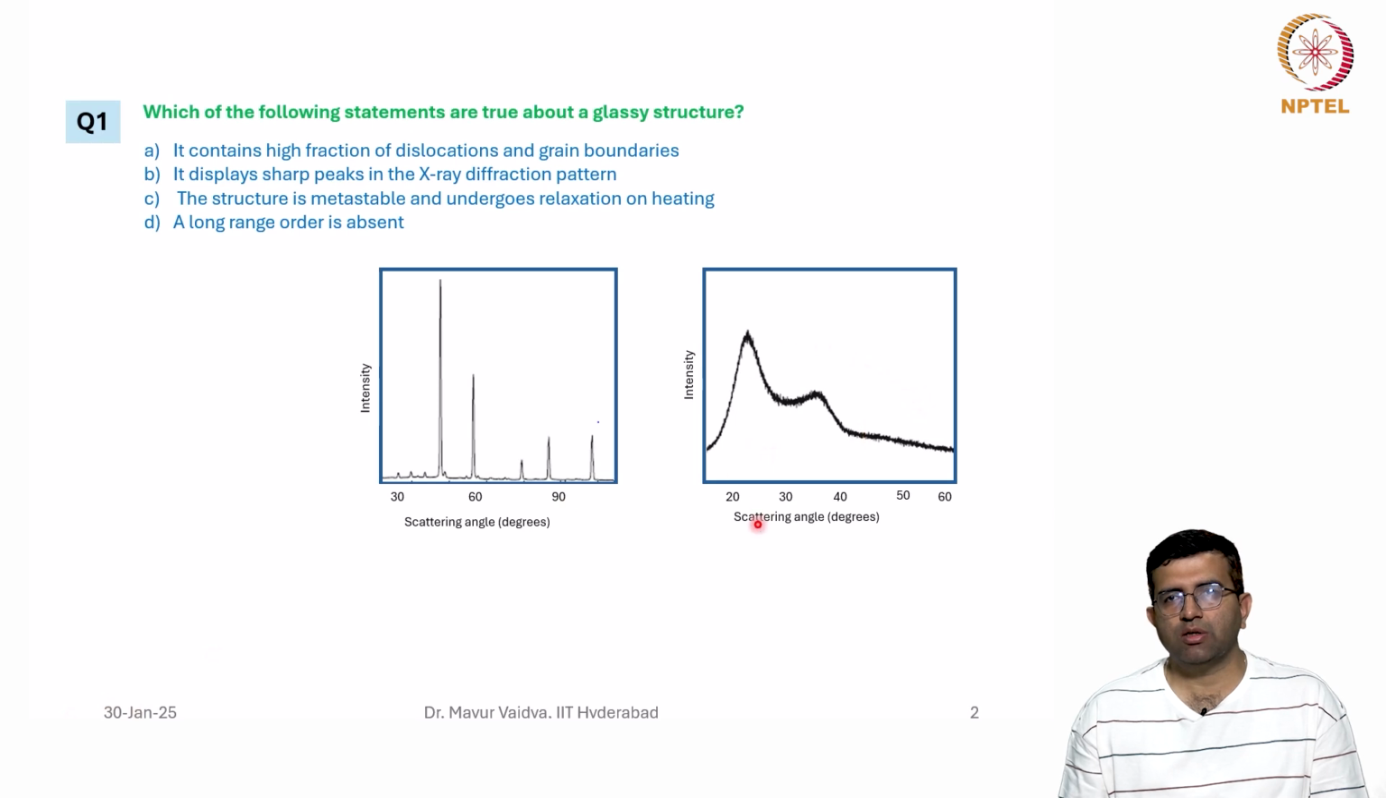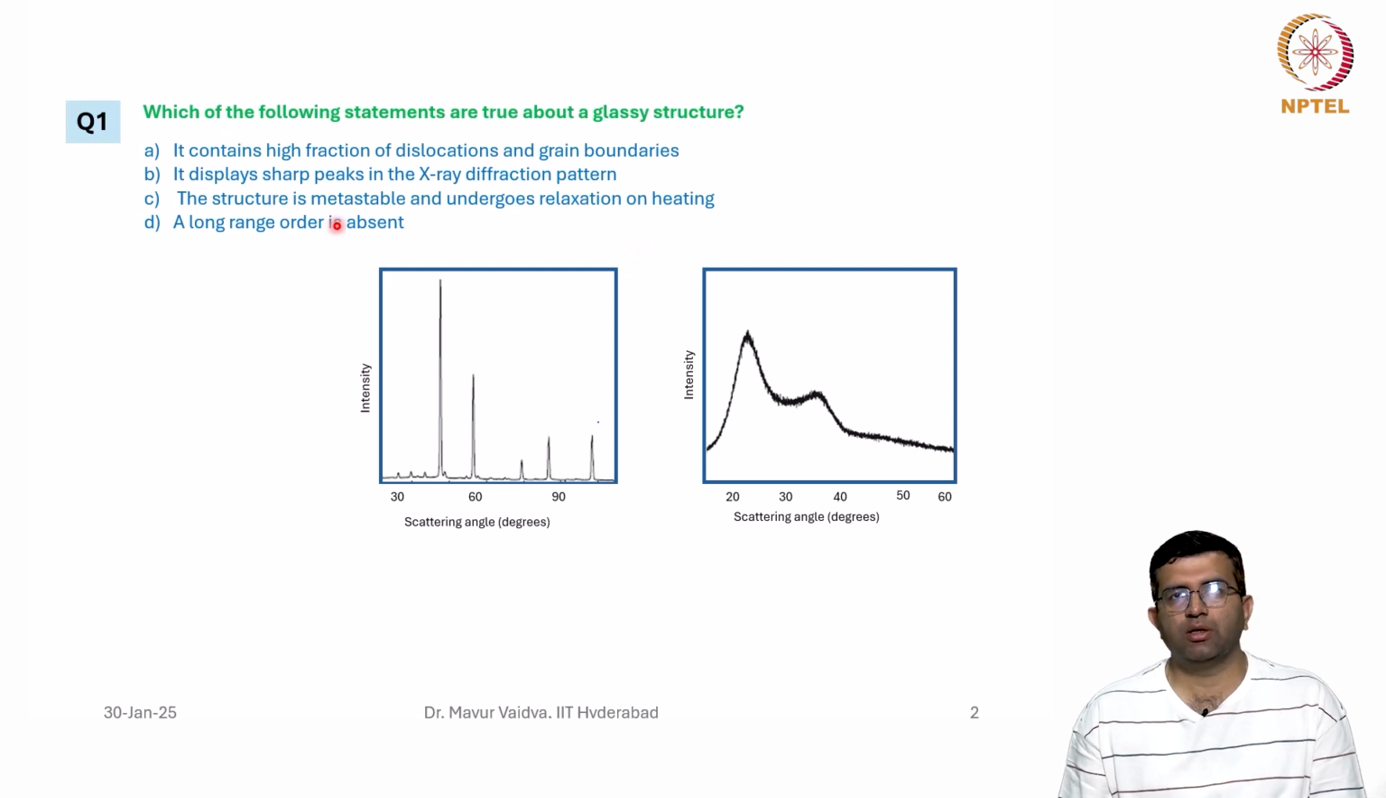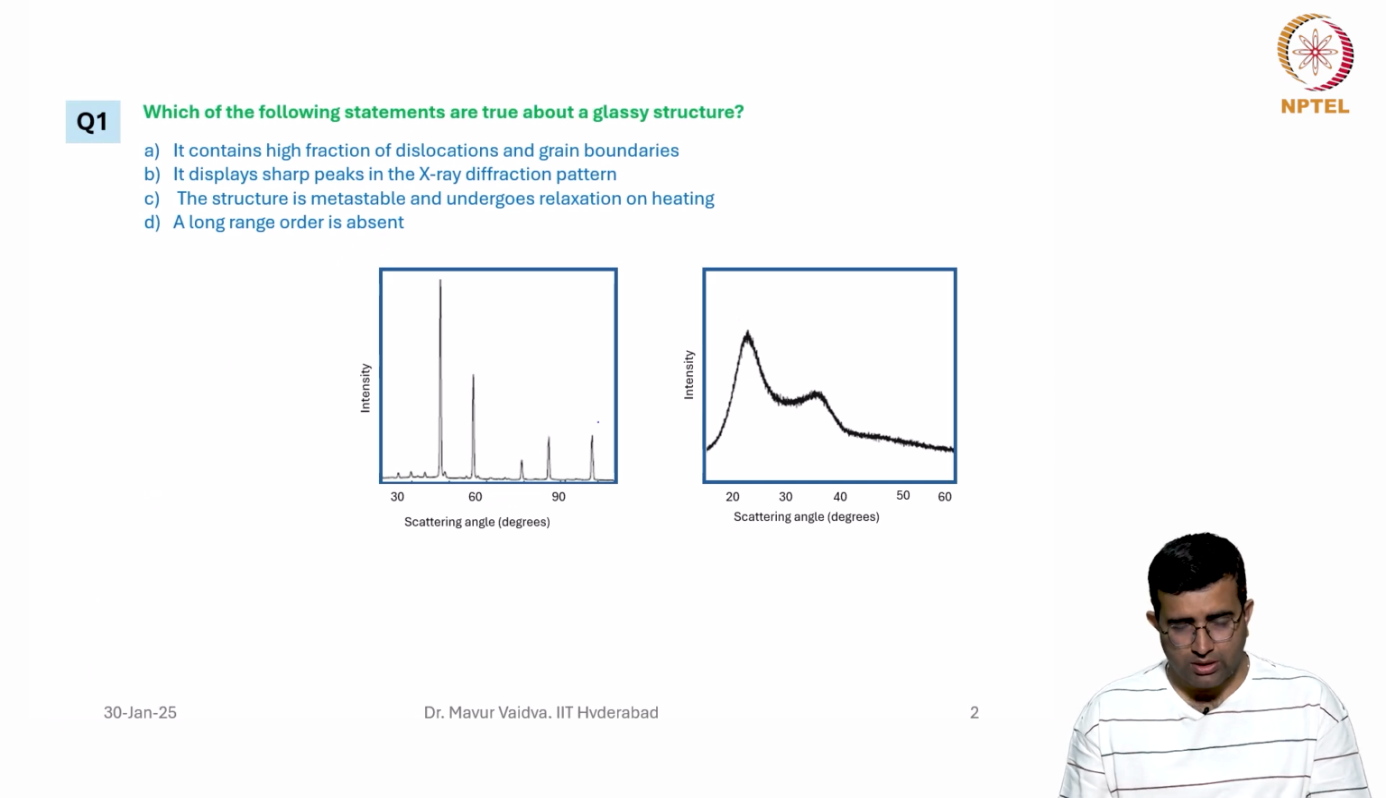So you can see here, this is for the glassy structure. Here it is for the crystalline structure. The third option is, the structure is metastable and undergoes relaxation on heating. This is true. The glassy structure, as we know, forms on fast cooling, so the equilibrium structure is not the glassy structure, and it undergoes relaxation when we heat the glass. Fourth, a long range order is absent. This is true. A long range order does not exist in glasses. Fifth, its structure is characteristic of the melt from which it is cooled. So therefore the correct options are C and D.